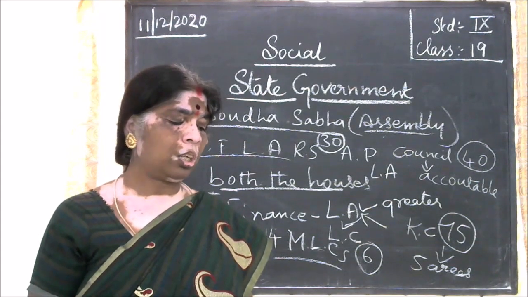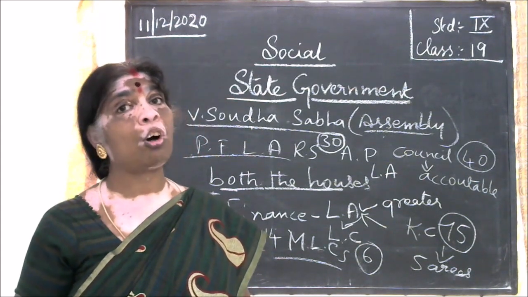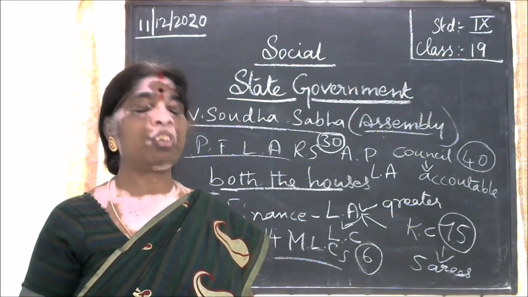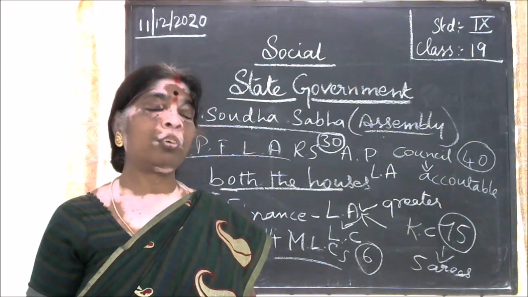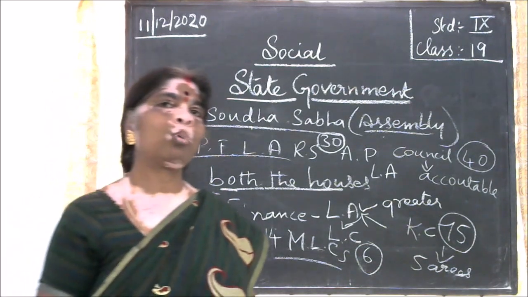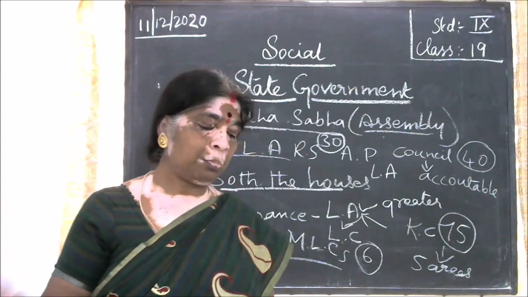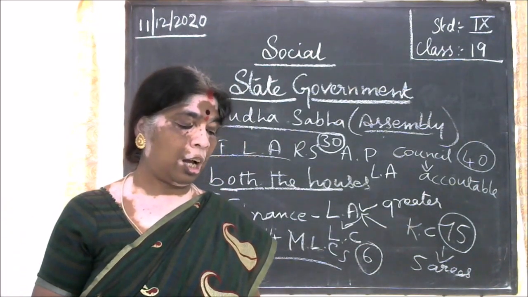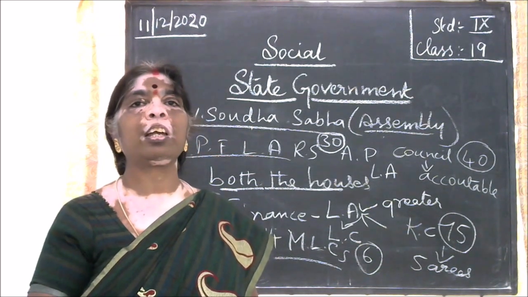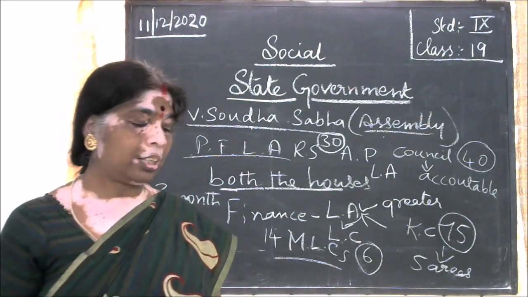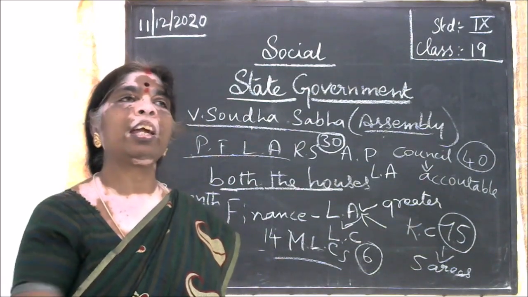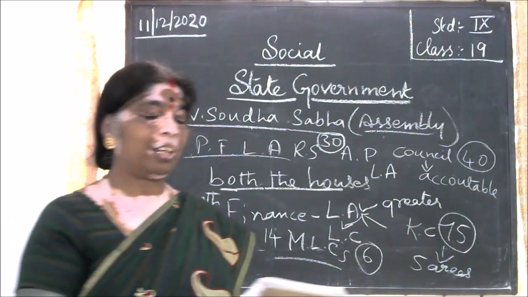If the second house also completes all the procedures, the bill will be sent to the governor for approval. If the governor approves the bill, then it becomes an act. The governor may also forward it to the president for approval, and then the governor will send it to the president for approval.